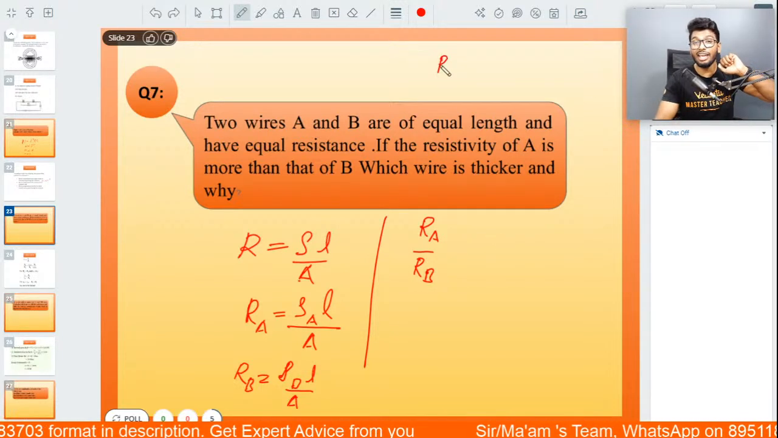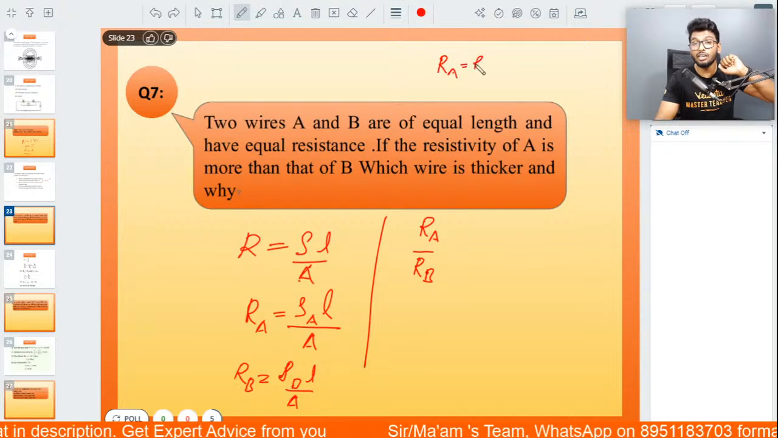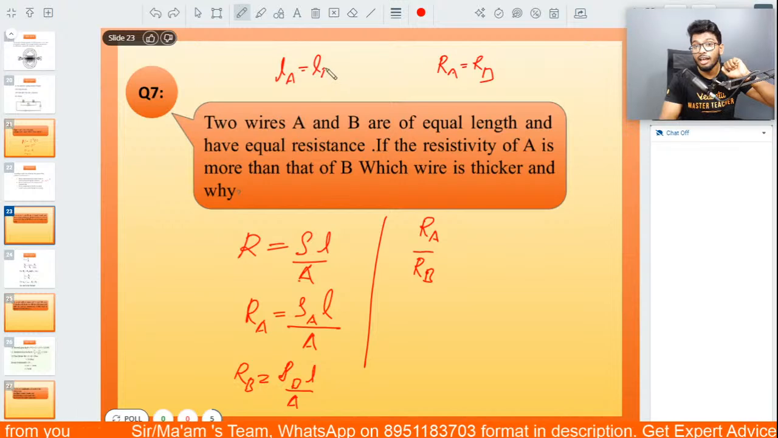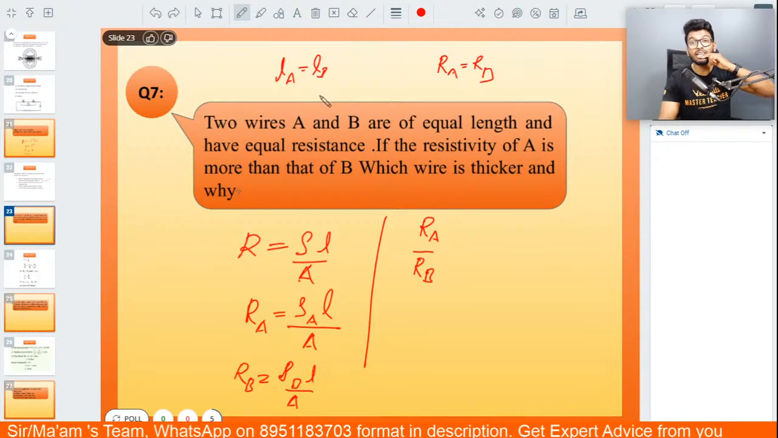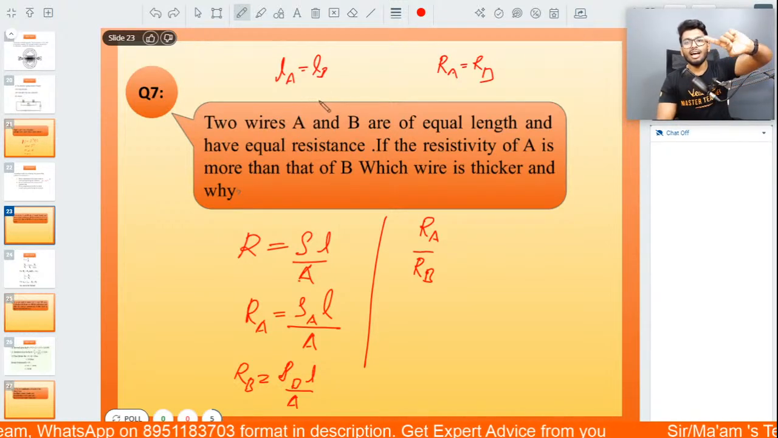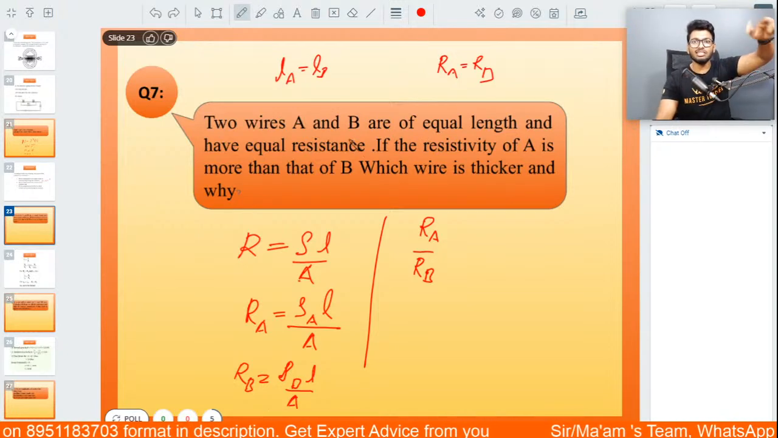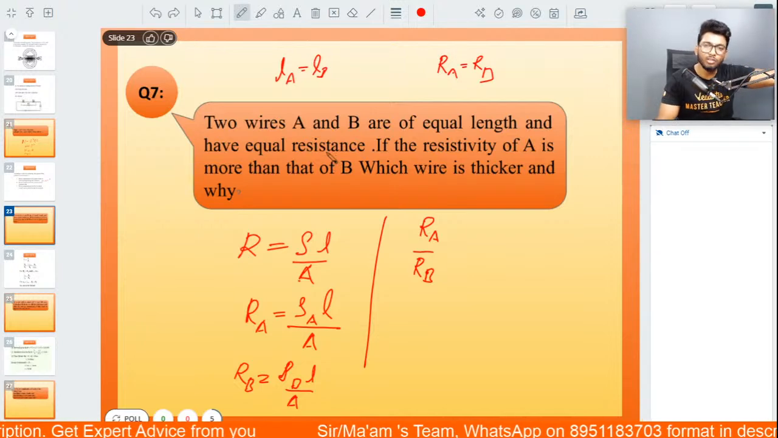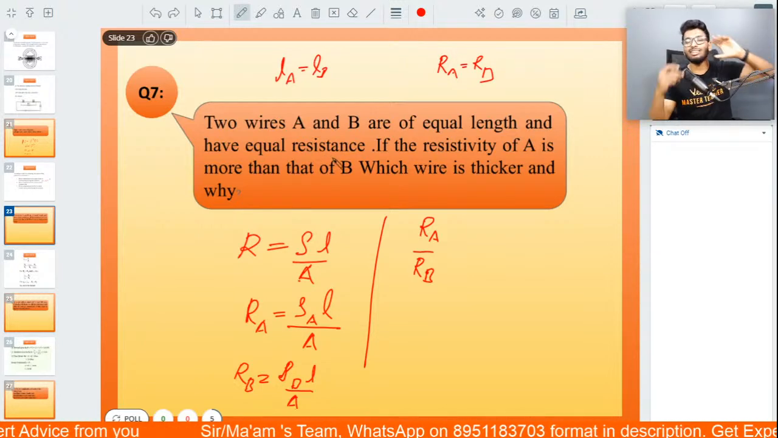So, RA is equal to RB here. The length of A and B is also equal. All you have to find out is which one is thicker, given that they have equal resistance and equal length. You have to find out if the resistivity of A or B is more, and which one is actually thicker in nature.